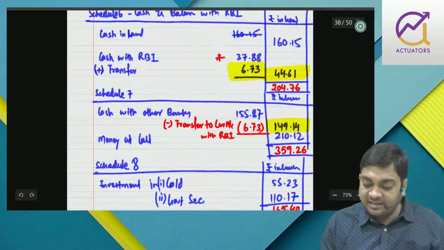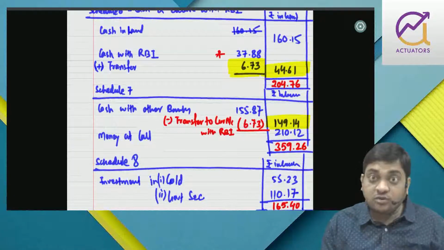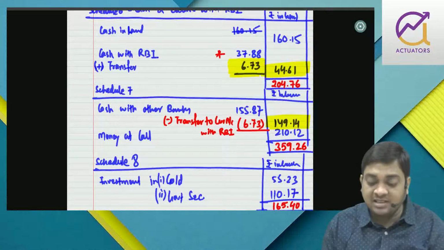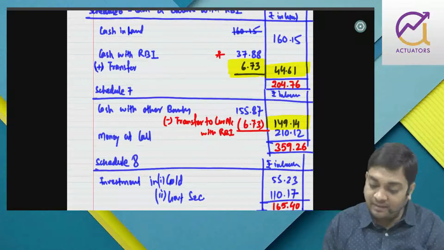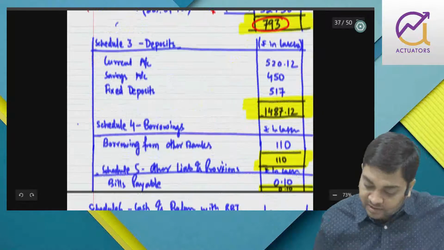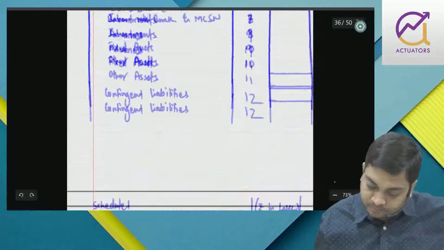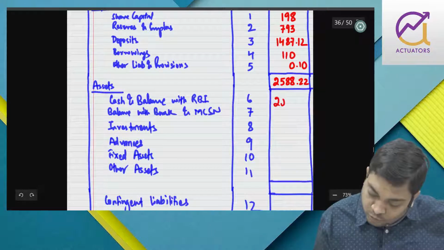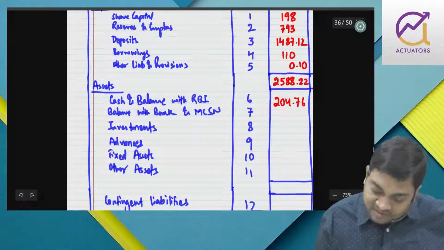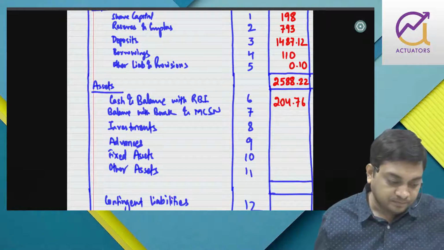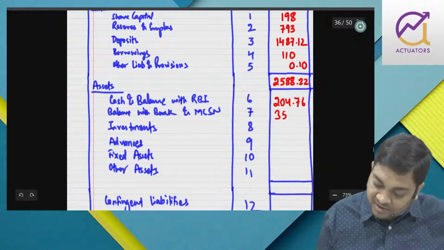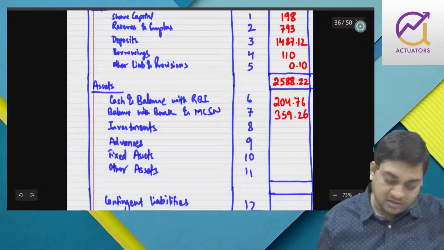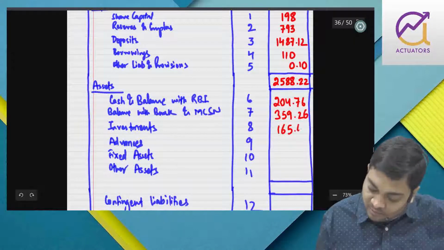Schedule 6, 7, 8: 204.76. So right now CRR is maintained. I have taken balance from other bank and transferred it to RBI, right? So I'll just put it: 204.76. Then we have 359.26 and 165.40.